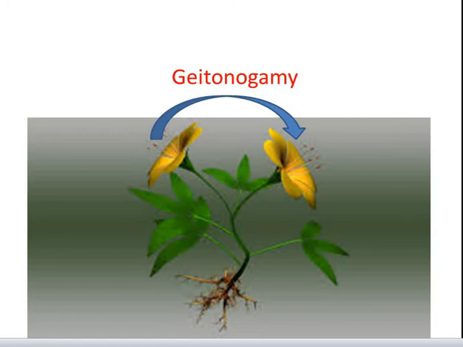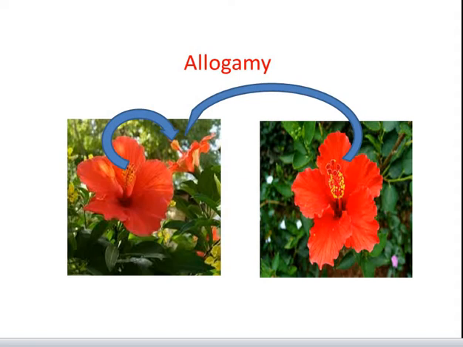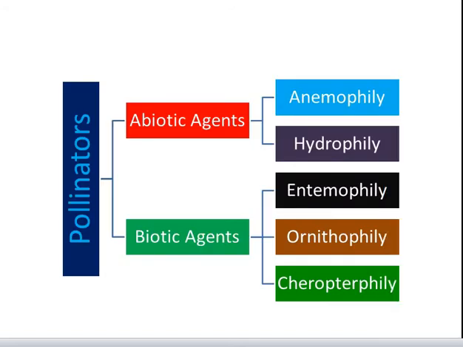The third type is xenogamy, which is a type of cross-pollination. This is the transfer of pollen grains from anther to the stigma of a different plant. This is the only type of pollination which during pollination brings genetically different types of pollen grains to the stigma, and thus it generates genetically varied offsprings. Allogamy is the term used for transfer of pollen grains from one flower to another flower on another plant with similar genetic features. Majority of the flowering plants depend on the transfer of pollen grains.